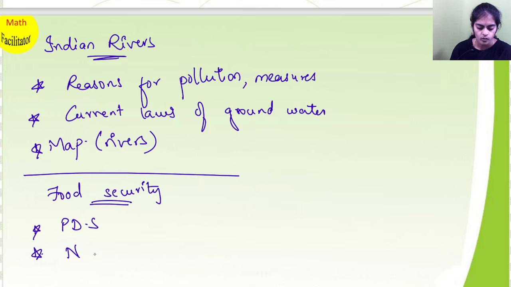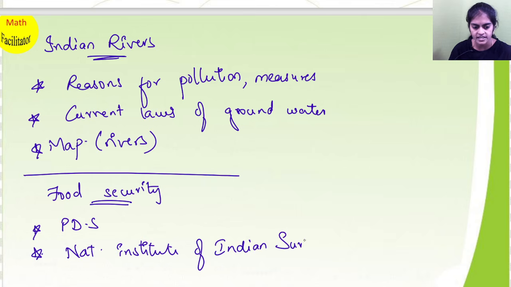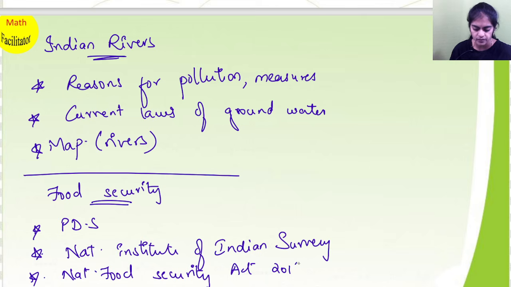And what does the National Sample Survey indicate? Okay, so what does it say? Okay, that is important. And also National Food Security Act, as I told you just now. So Food Security Act 2013 is important.